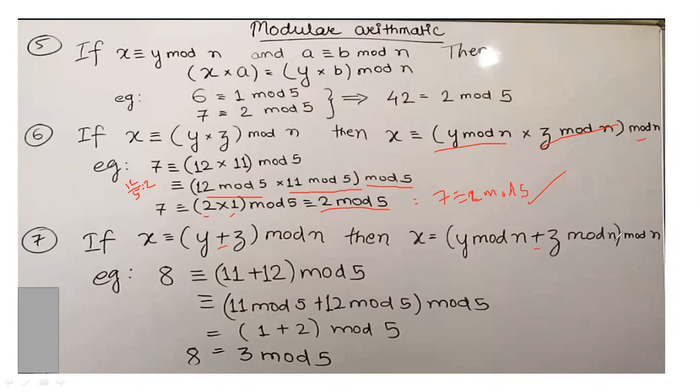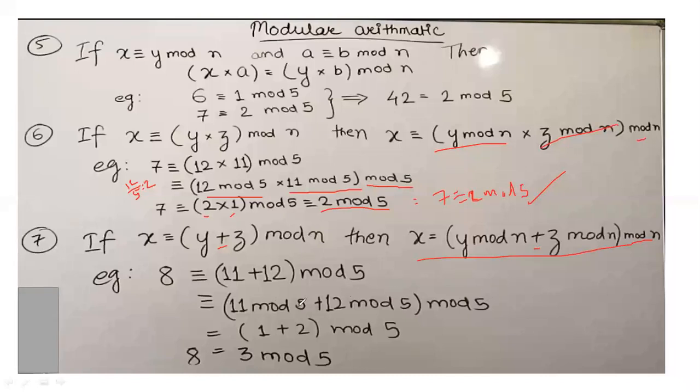Again here we are considering the example 8 ≡ 11 + 12 mod 5. So we will put all these values into this equation: (11 mod 5 + 12 mod 5), the whole term mod 5.